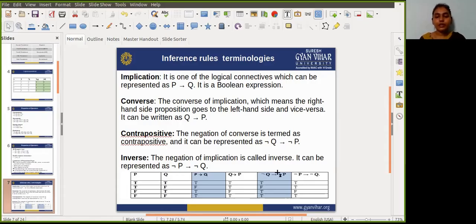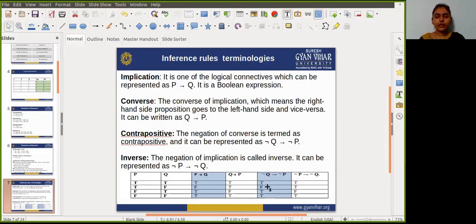Contrapositive means the negation of the converse. So the negation of the converse is termed the contrapositive. So it means negation of Q implies negation of P. So first we negate the value of Q. In the first case, the value of Q is true, so for this condition we take false, right? So obviously the first condition is false, so we are not checking the second condition, meaning the then condition. So obviously here I'm writing a true.